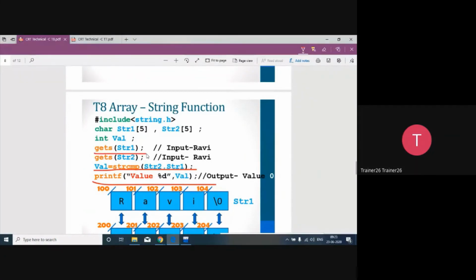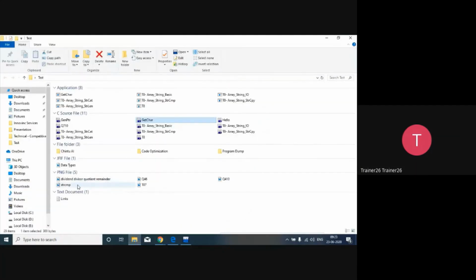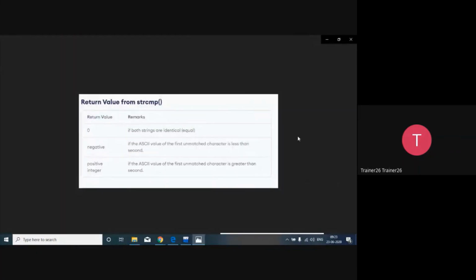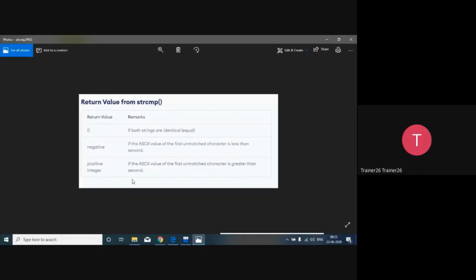तो स्ट्रिंग कंपेयर में क्या होगा, we want to pass the 2 strings. So when you pass the 2 strings, it will tell me whether both are identical or not. Regarding strcmp, एक स्पेशलिटी अवेलेबल है, the string compare function that is available.